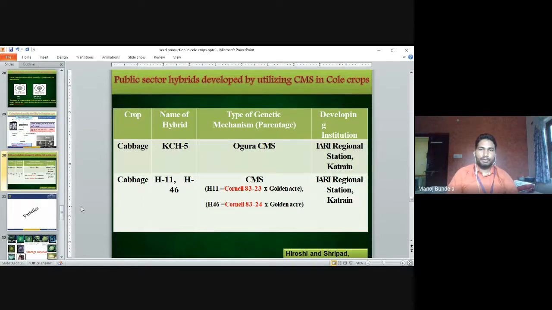Public sector hybrids developed by CMS are KCH1 in cabbage, KCH1, H11 and H46. They are developed by CMS, cytoplasmic male sterility, by the IARI regional station Katrain. So both are developed by the IARI regional station Katrain.